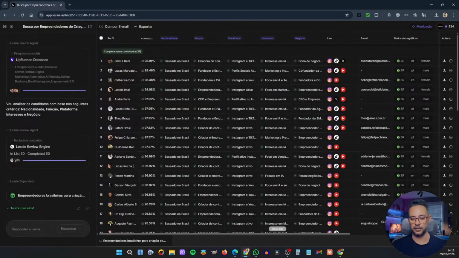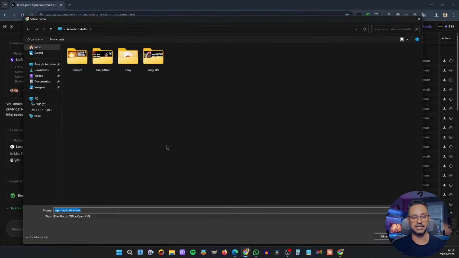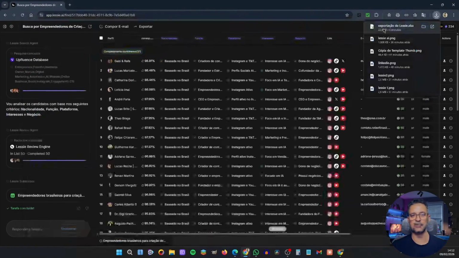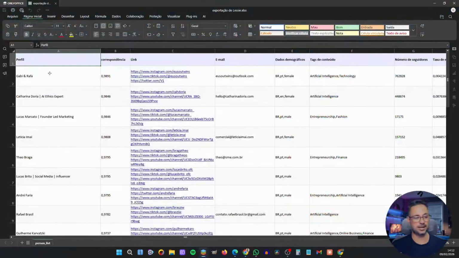Done. It's finished. I'll click on download and then I have the Excel file. I'll save it here on my computer and now I'll open it so we can take a look. Check out my complete table.